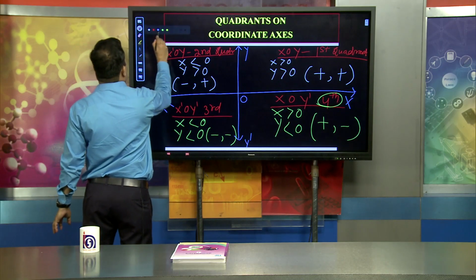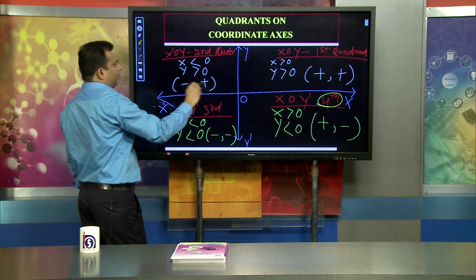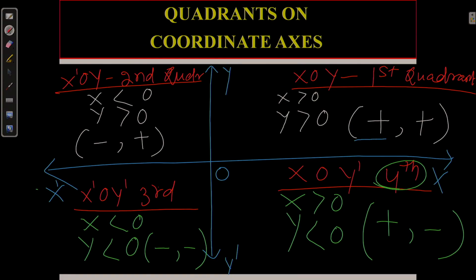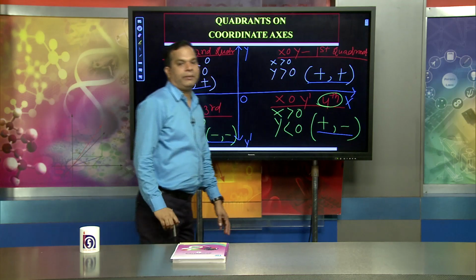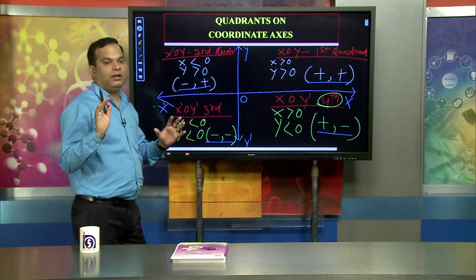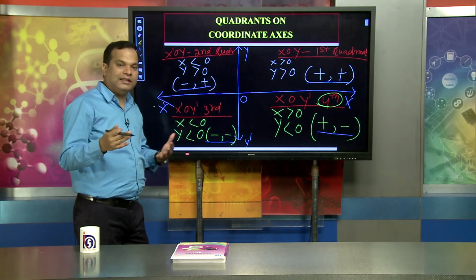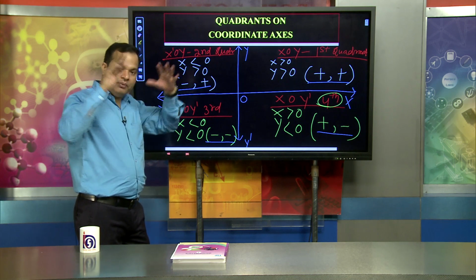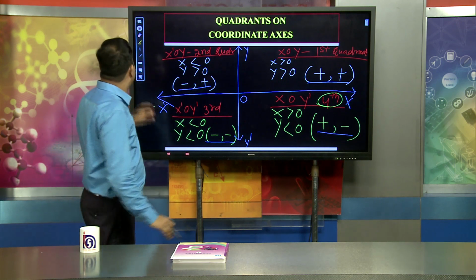The important thing is you must understand that the first quadrant is positive, positive, the second quadrant is negative, positive, the third quadrant is negative, negative, and the fourth quadrant is positive, negative. This is very important information, and that result will give you a brief understanding of the coordinate axis.